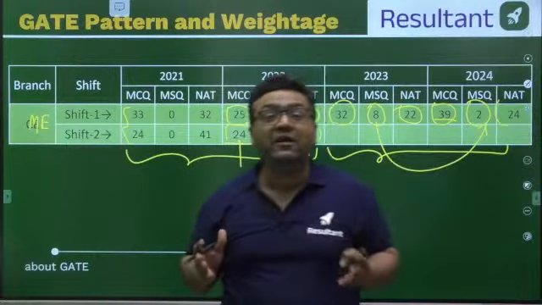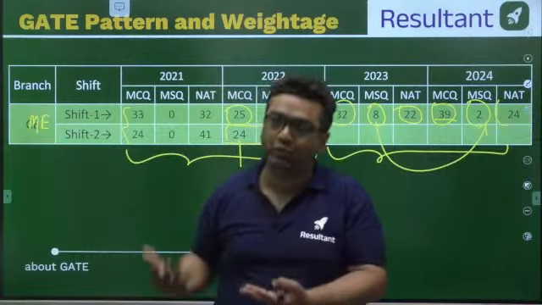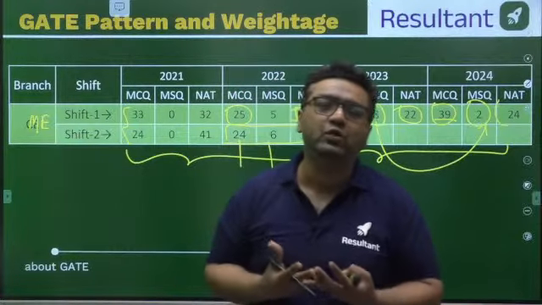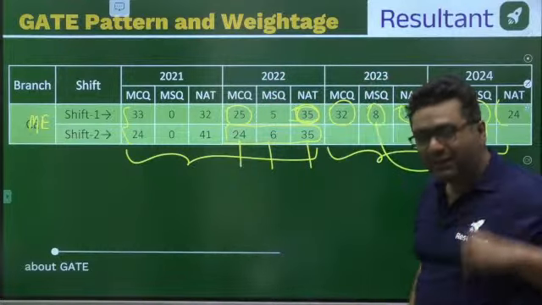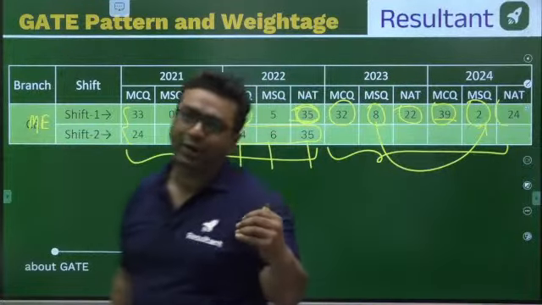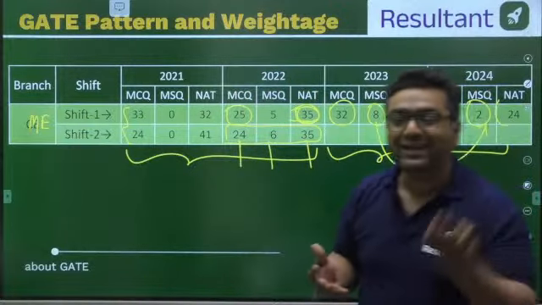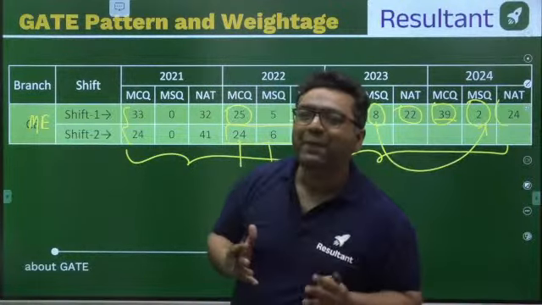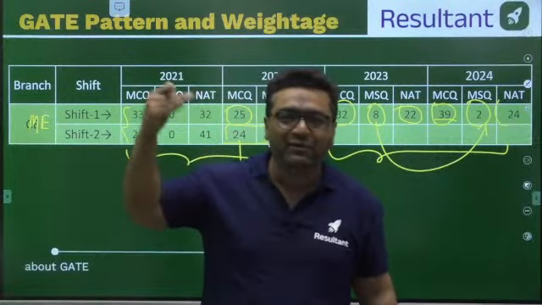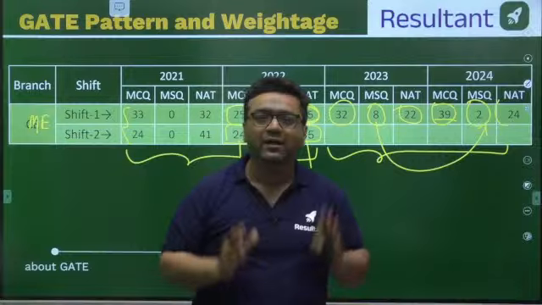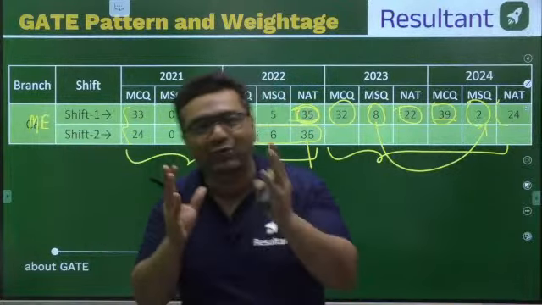At that time, we even saw 4 sets of paper. But later it reduced as the number of students reduced. Now the number of students reduced to 80,000. So that is why only one shift exam is going to be there. But now they have started increasing. Okay. So that is good news for faculties, because we want to teach more students. But it is a good thing for students also. Why? Because this is the increasing phase. You will be getting more opportunity. But as the number increases, competition increases. But as I said, the number of students who are going to study with dedication is always limited.